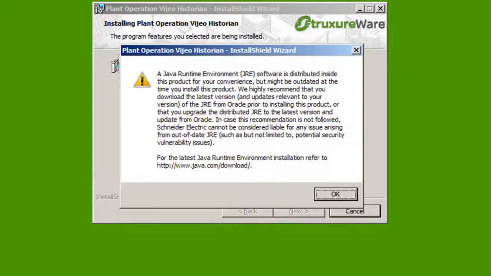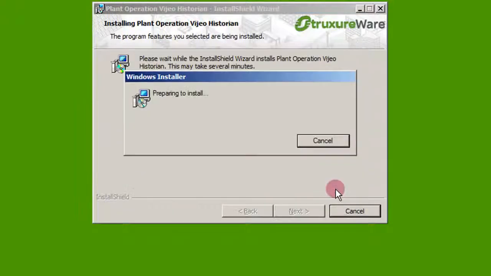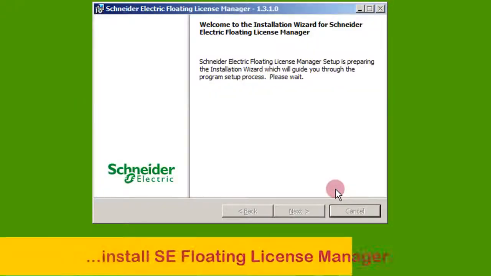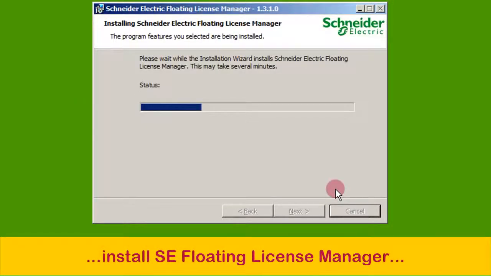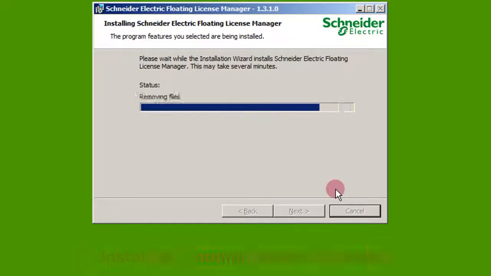A dialog will warn you if the Java runtime environment is an older version from the latest available from Oracle. As mentioned in the prerequisites, we recommend that you install the latest version for security and performance enhancements. Click OK. It will begin to install the Schneider Electric Floating License Manager components.